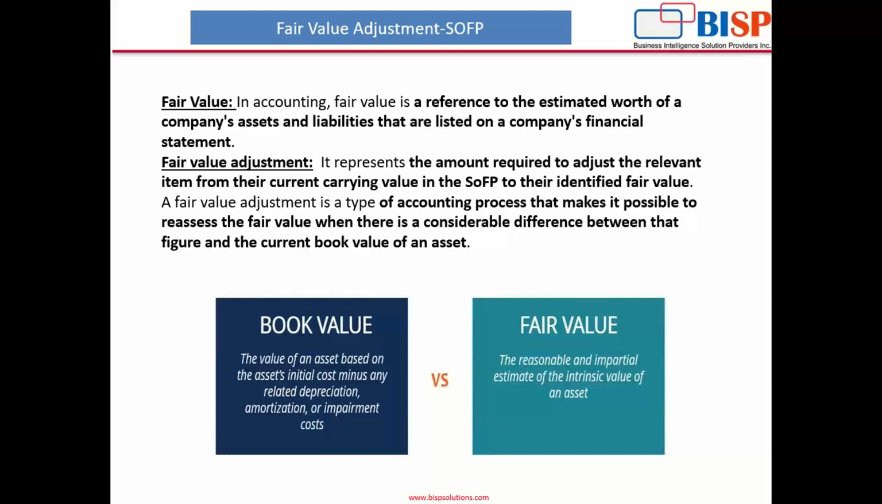Fair value adjustment represents the amount required to adjust the relevant item from their current carrying value in the statement of financial position to their identified fair value. Fair value adjustment is done when there is a difference between the market value of an asset and the current book value of the asset. Then we make adjustment to bring the asset value to the market value.